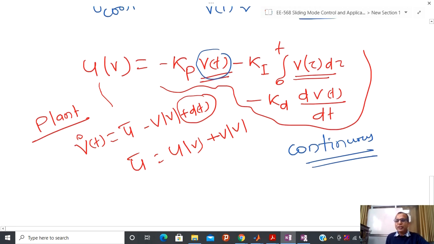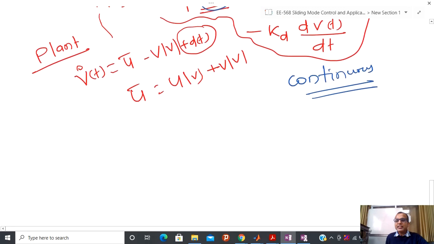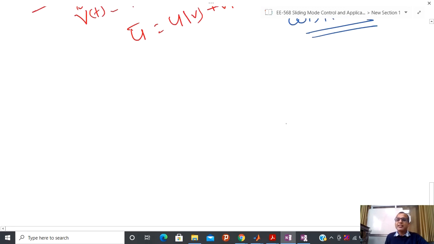Now, since this continuous controller has certain kind of restriction, either in terms of magnitude or in terms of disturbance rejection, due to that reason we have to explore something more, and due to that reason, people started searching for some kind of discontinuous control action.